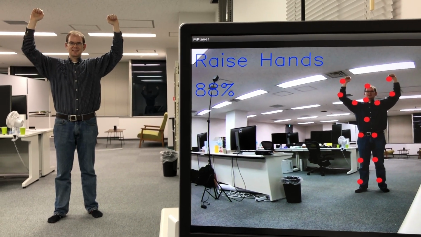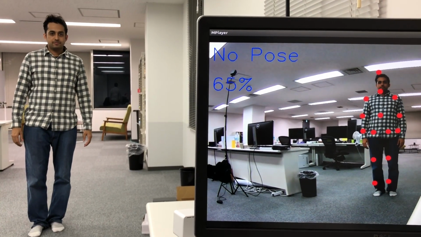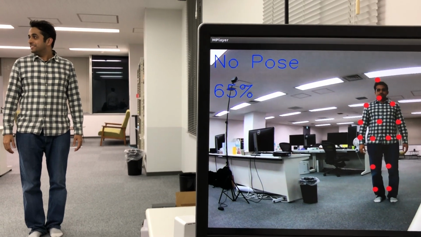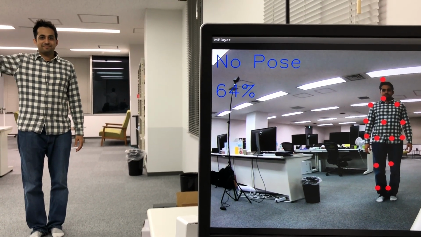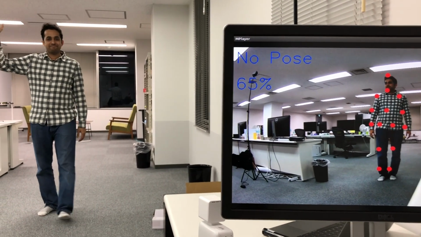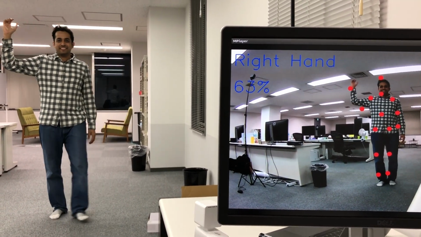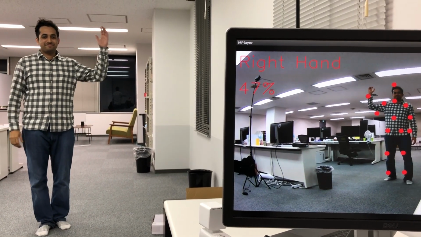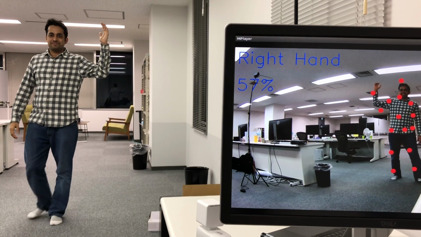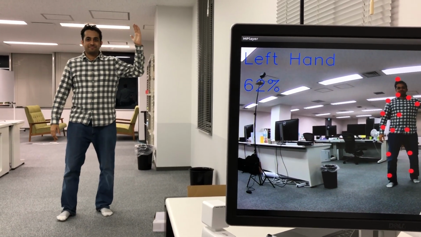As you can see, our network is producing the correct response to our pose mapping, but the accuracy is not so great. This could be caused because we didn't use a very large data set to train our network. When we run the same test for somebody else, you can see that it's producing the correct results, but it's not necessarily great accuracy. And in some poses, it was really difficult to get the correct response.